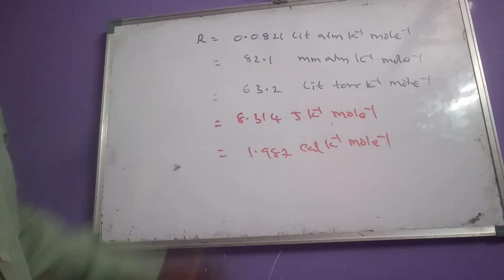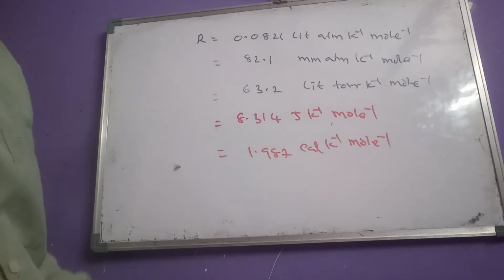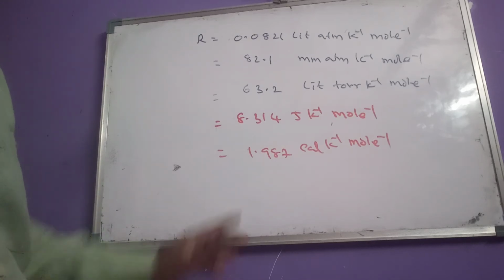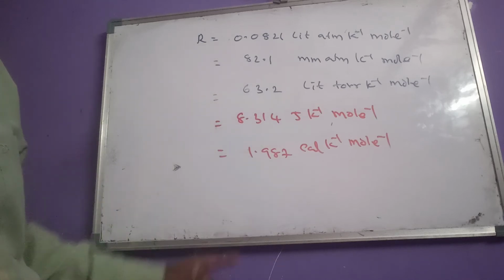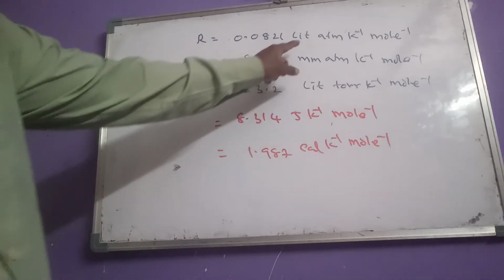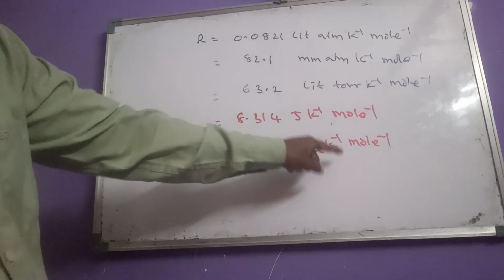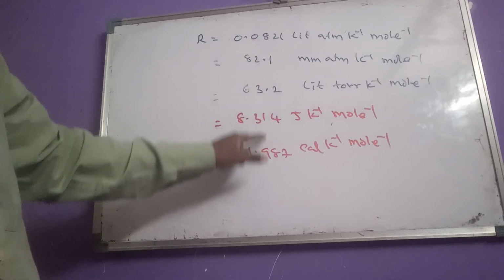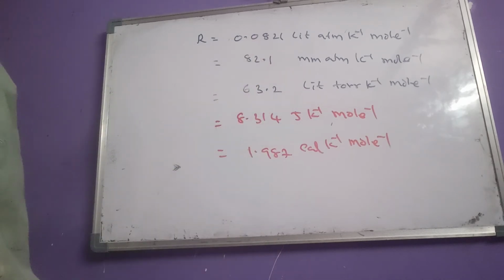Then, R value depends on which of the following? R value depends on units. If units are changed, we observe a change in its value.